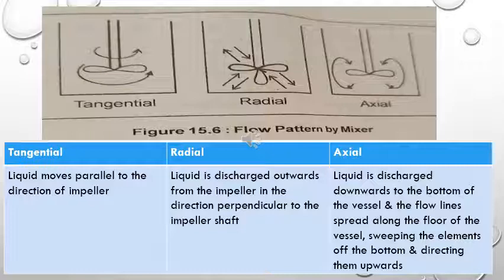Now, in case of axial, to explain this, imagine that the blade is somewhat angled or twisted. So there will be axial movement of the liquid in the mixer. The liquid is discharged downward to the bottom of the vessel because of the angled blade, and then it will come to the upward side of the mixer.